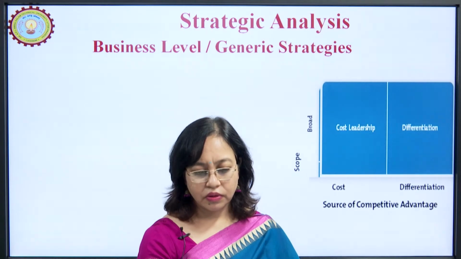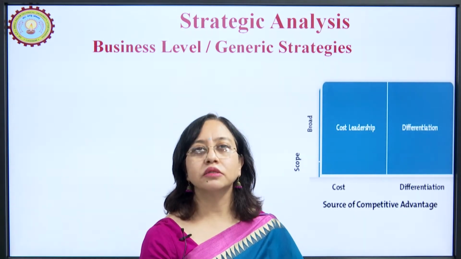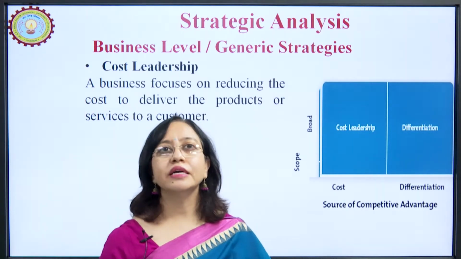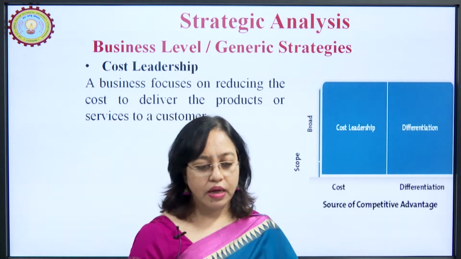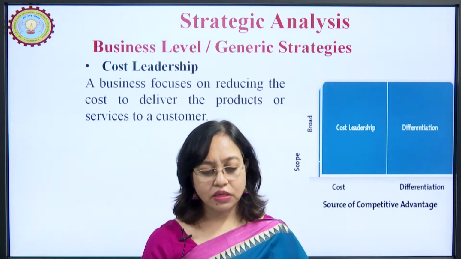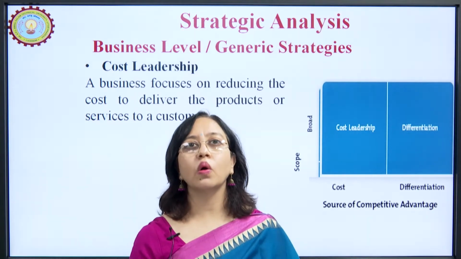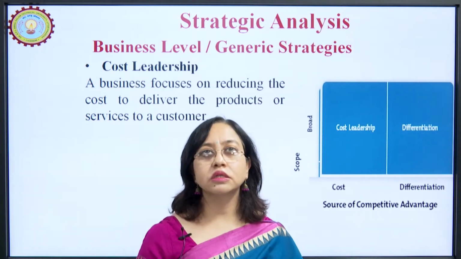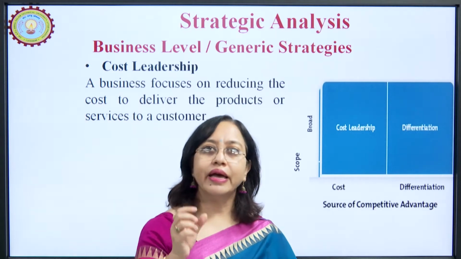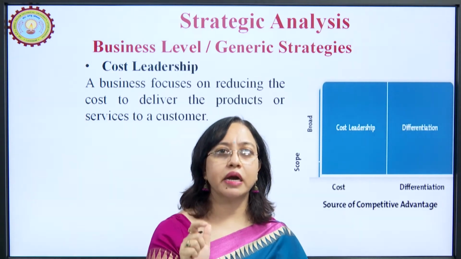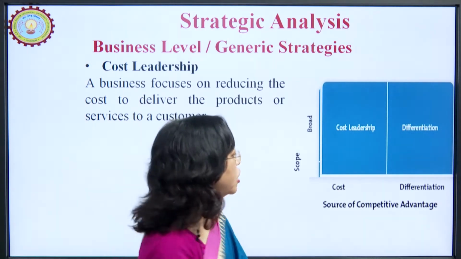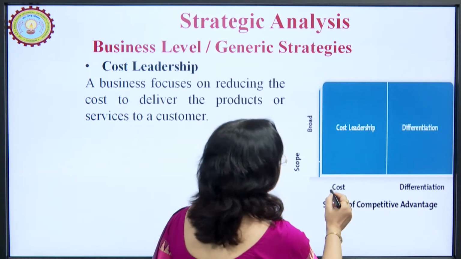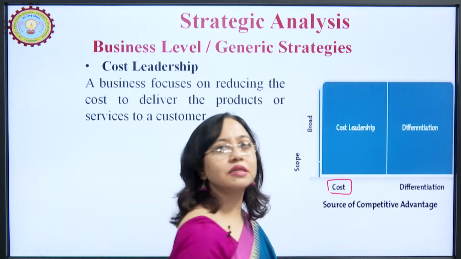Now, as I said, these are known as the generic strategies. The first is cost leadership. As we have discussed, a business which focuses on reducing the cost to deliver products or services to a customer is pursuing the business level strategy of cost leadership. If you look here, the source of competitive advantage for this business is cost.